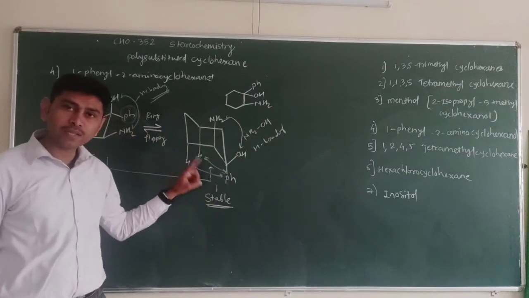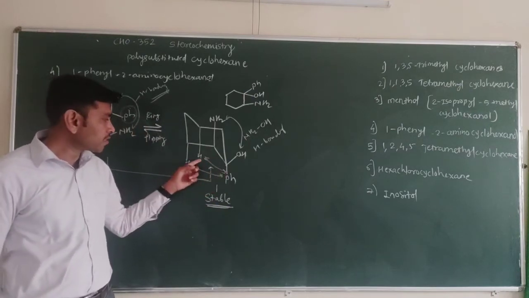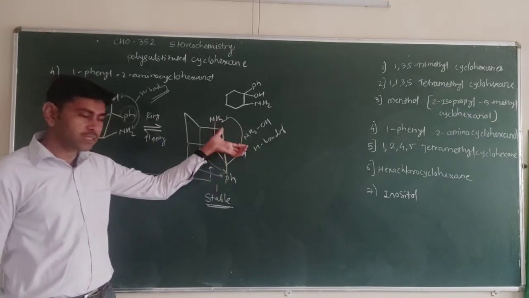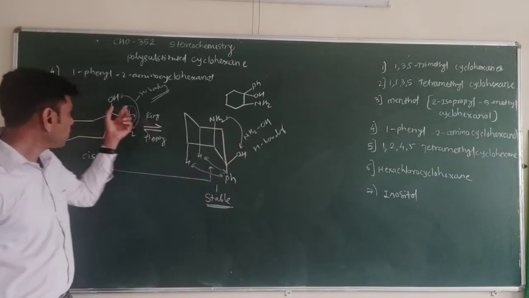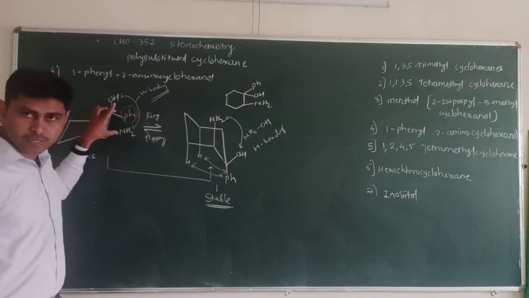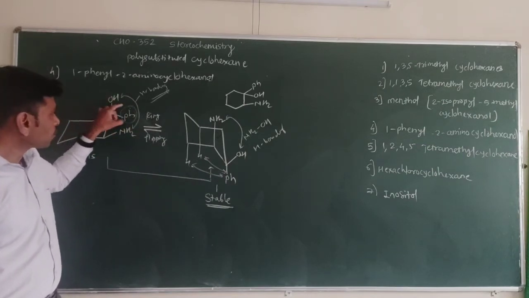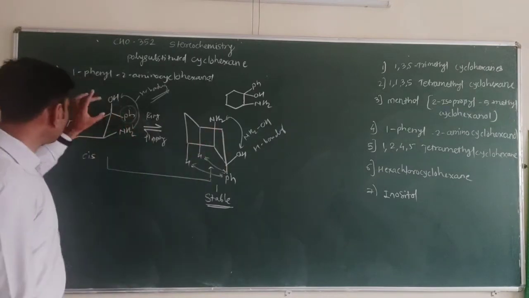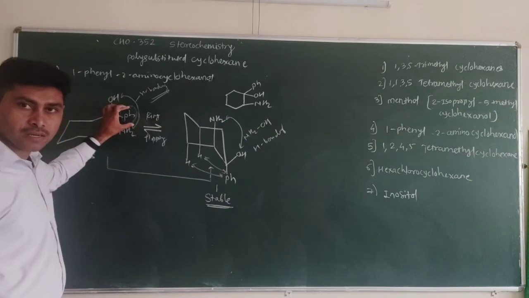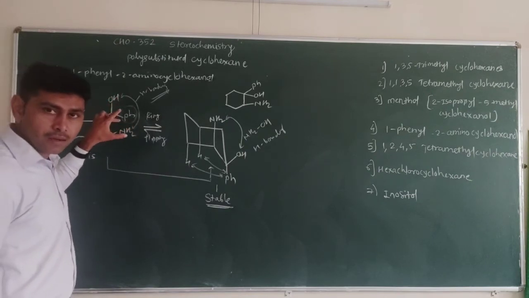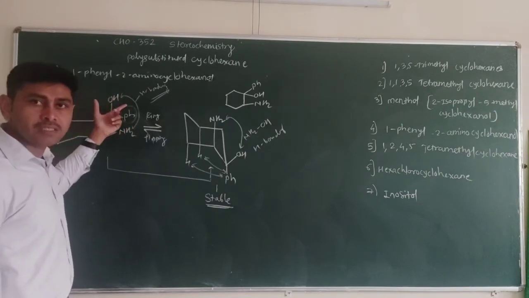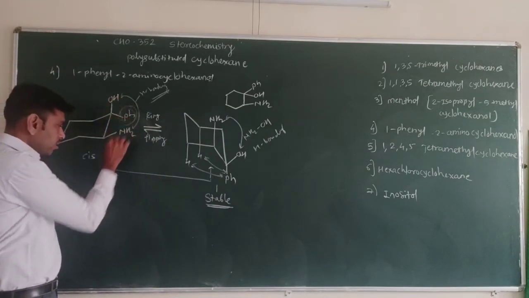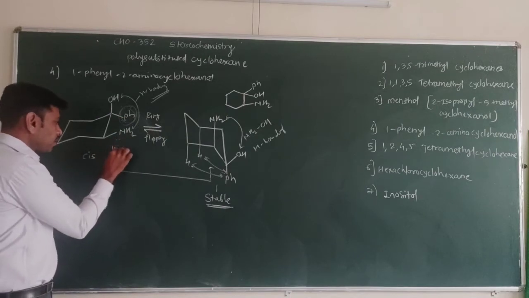Still it contains 1,3 interactions, but this structure is more stable because here due to hydrogen bonding these two groups are bonded, and here due to hydrogen bonding these two groups are also bonded in this structure. But due to this phenyl group, this structure is more congested because all groups are bulky here, which makes this structure more unstable, and due to this the form is less stable.